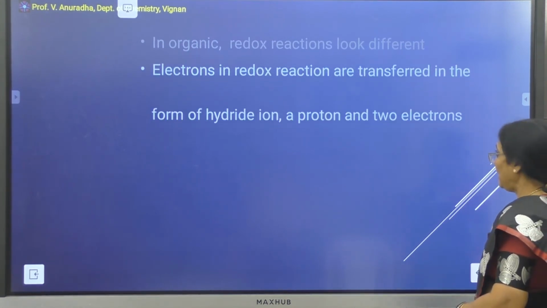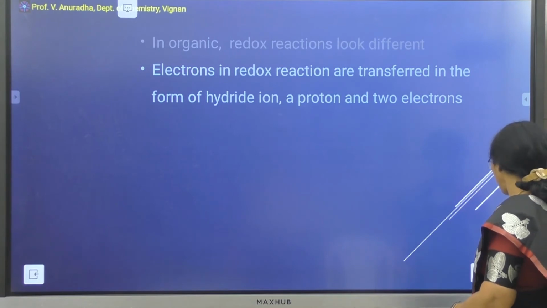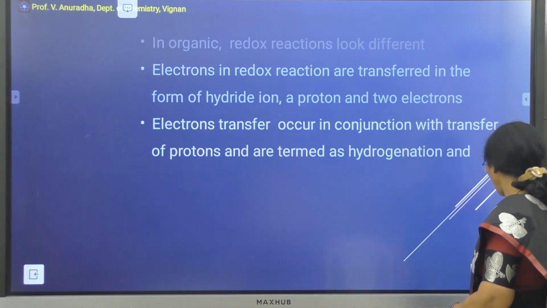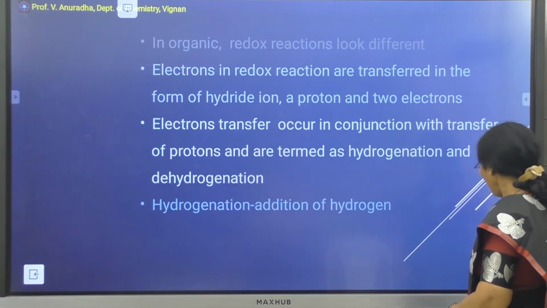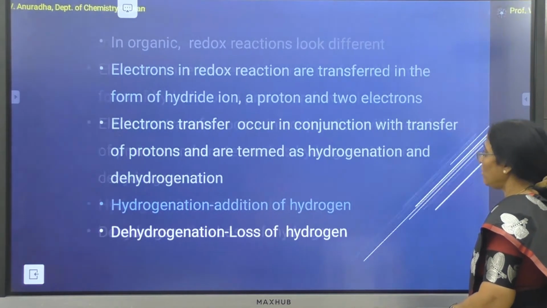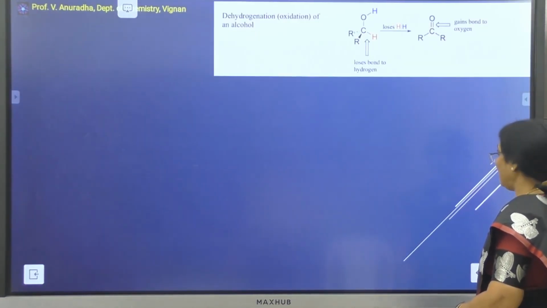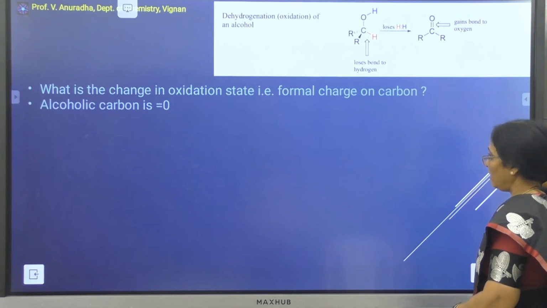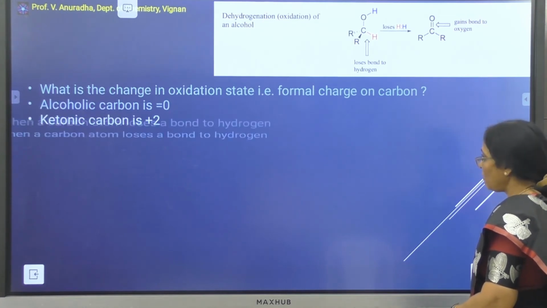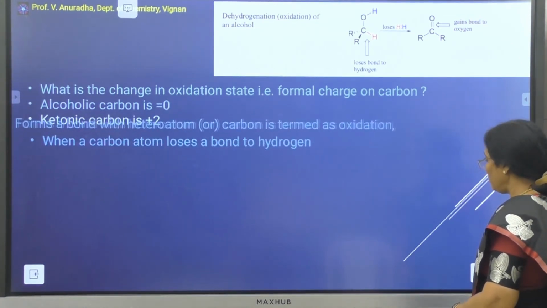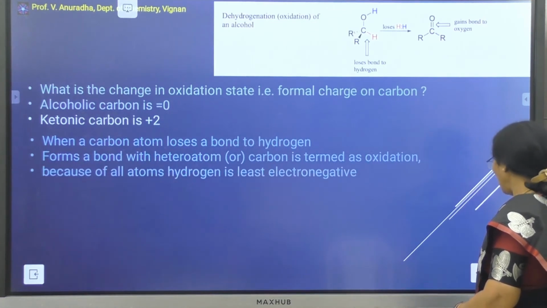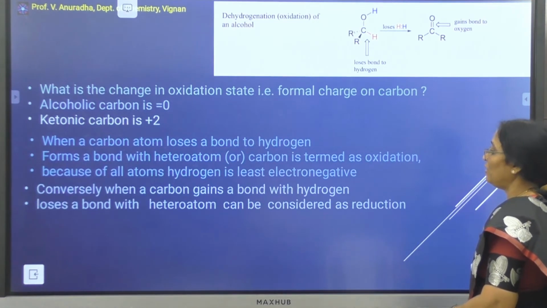Electrons in redox reactions are transferred in the form of hydrogens, which may be either a proton or a hydride ion. So in this way, the oxidation reactions of your organic molecules are somewhat different from that of your inorganic molecules.